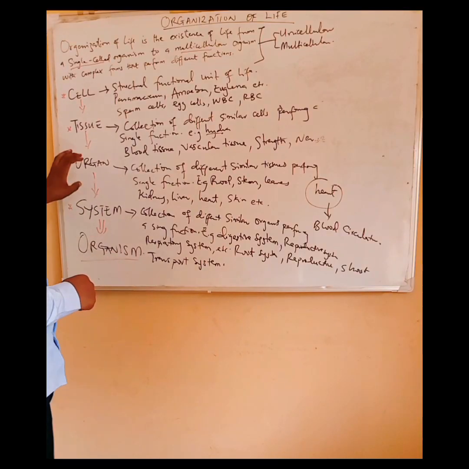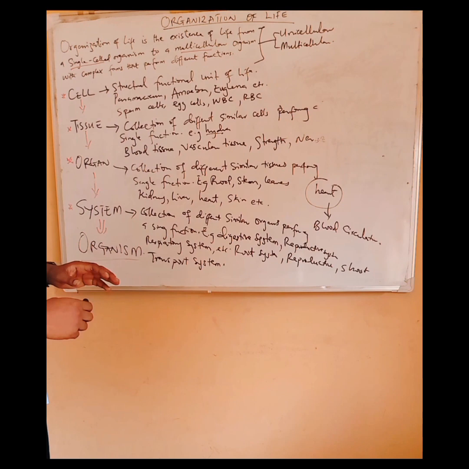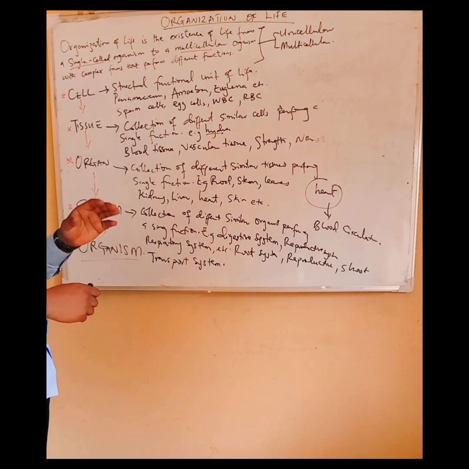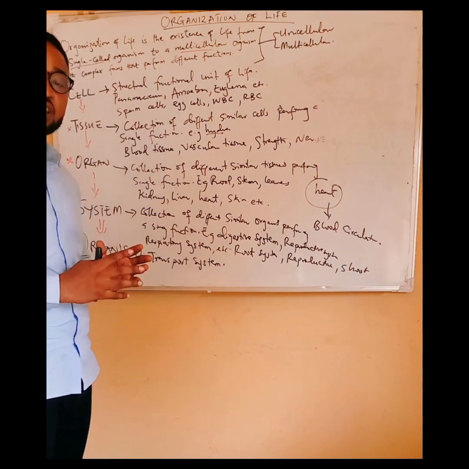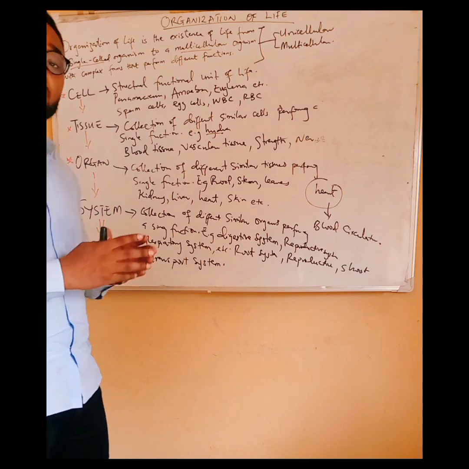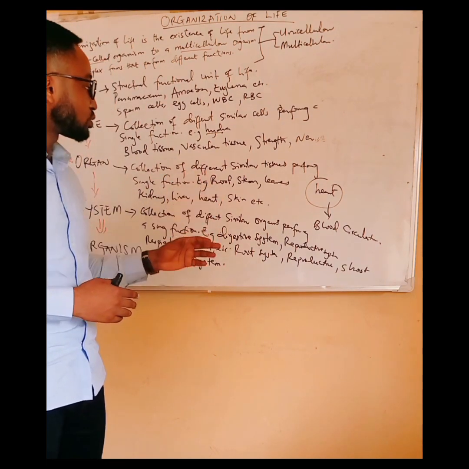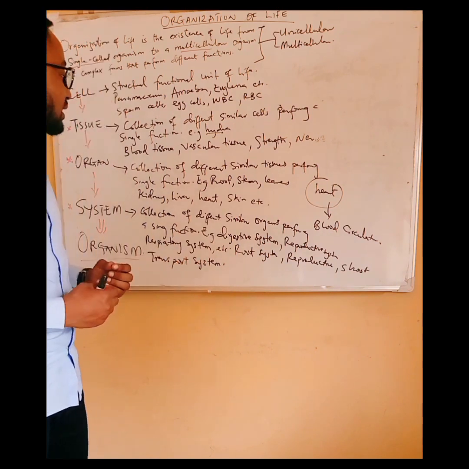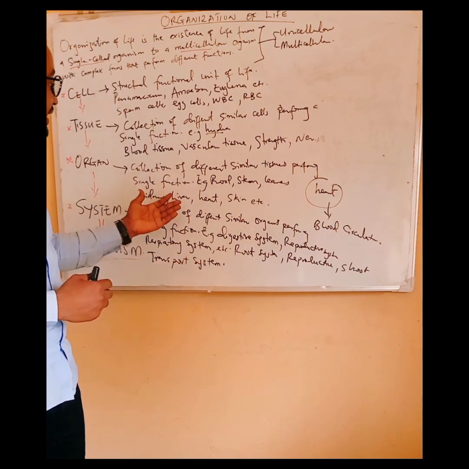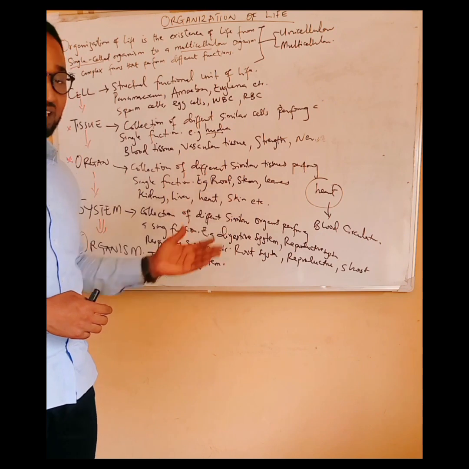Then, looking at the organ: an organ is a collection of different similar tissues performing a single function. Different tissues coming together to perform a particular function are called the organ. Examples of organs: we have the root, the stem, the leaves in plants, while in animals we have the kidney, the liver, the heart, the skin.